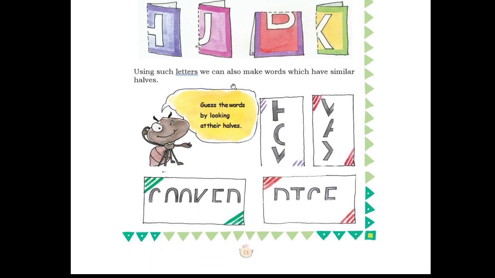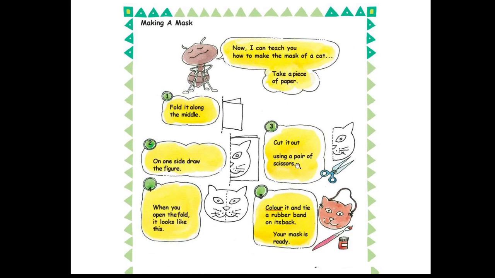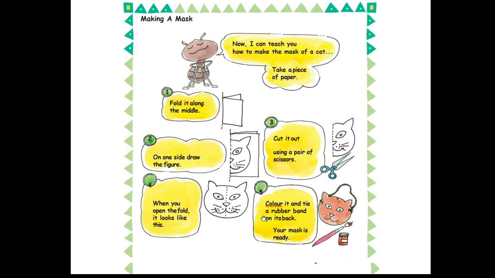Now using such letters we can also make words which have similar halves. Here you have to guess the words by looking at their halves. So HOW, how, WAX, wax, and this is your cooked dice. Okay, DICE, cooked dice. With this we come to an end, and this is the mask making activity.